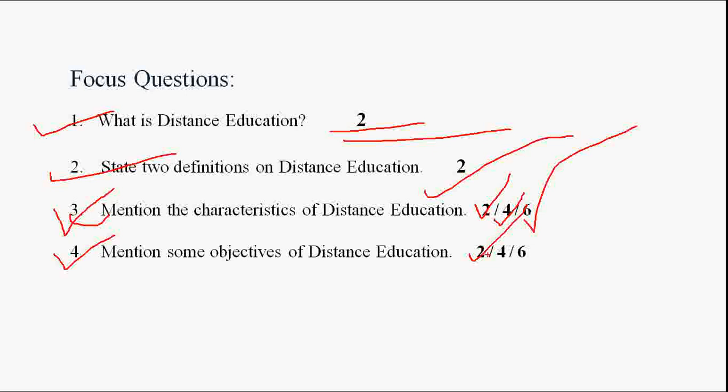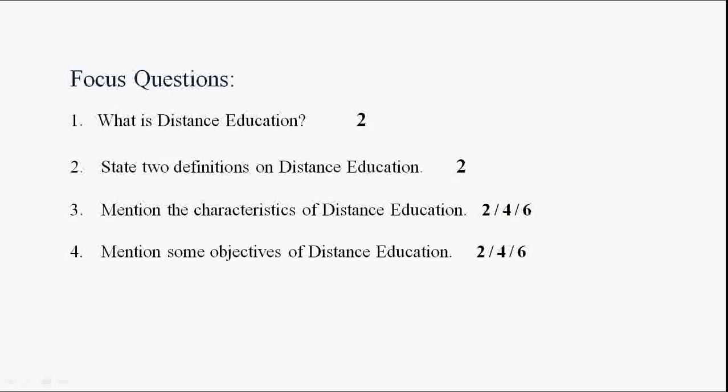If the question is for 4 marks, then we need to add 4 specific objectives, or if the question is for 6 marks, then we need to add 6 specific objectives. Okay, let's proceed to the next slide.